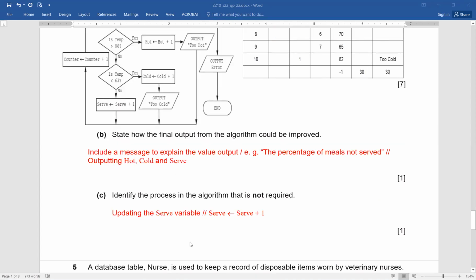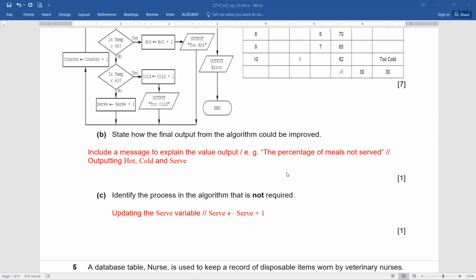State how the final output from the algorithm could be improved. Now, this is one more question. You may have a message for the user that explains the value output. For example, the percentage of meals not served, outputting hot and cold and serve also. Because here we are just talking about the percentage of error. So we can even have a message for the user also. What is the percentage of meals that were not served? So this is going to be one example. If there is a message explaining what this 30 is indicating, because we are computing the percentage, that will be a more user-friendly program.